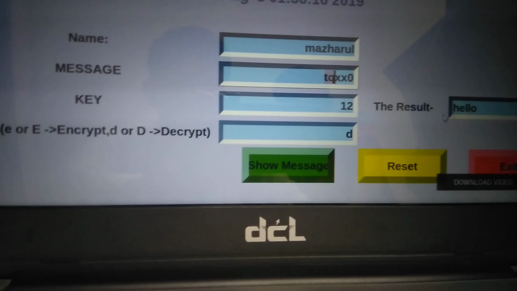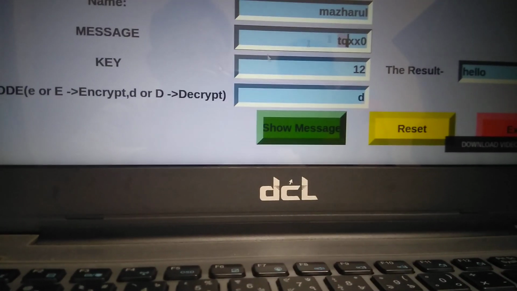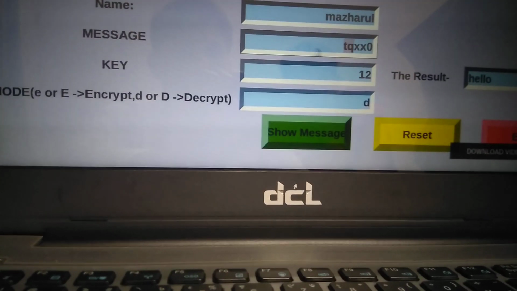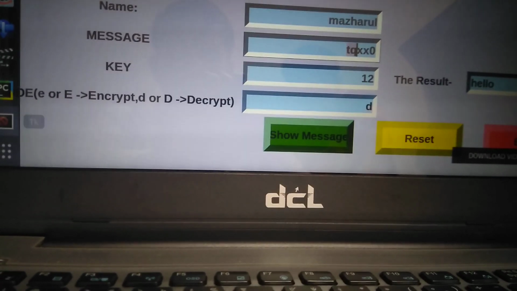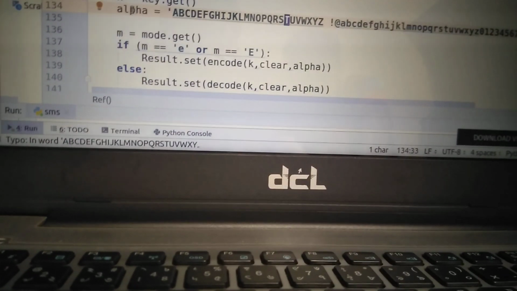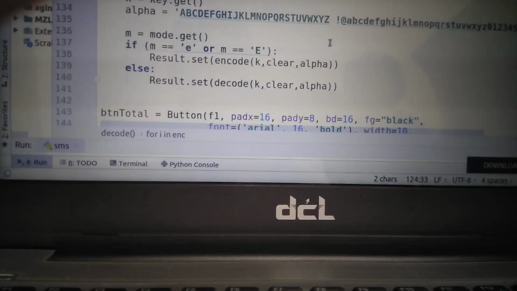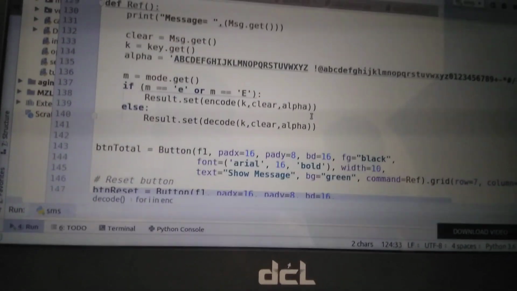As I entered a small letter, its corresponding character is also a small letter, and if we enter capital letters, the corresponding letters are capital letters. It is randomly chosen up to 92 characters modulus. So we can easily understand this algorithm. But in the Vigenère cipher, we also used base64 and URL safe encoding, which is a more critical or complex algorithm.